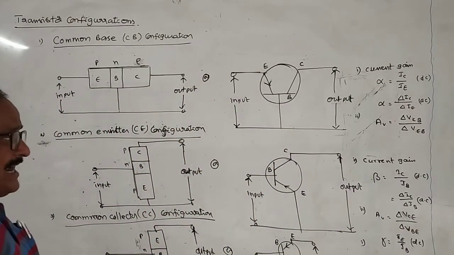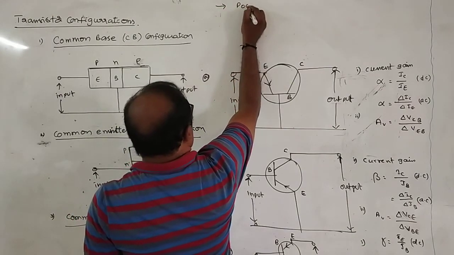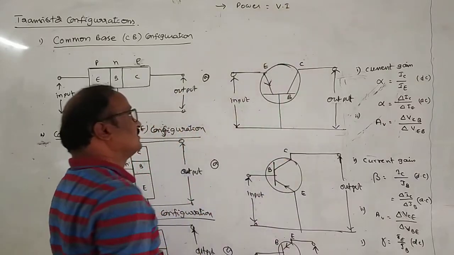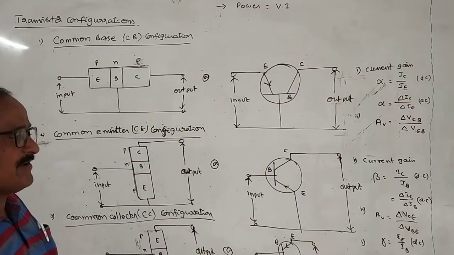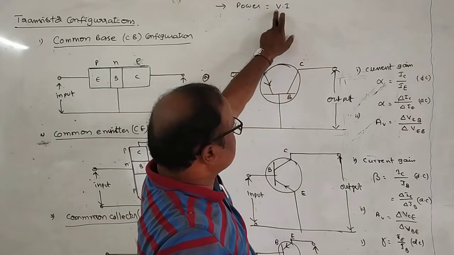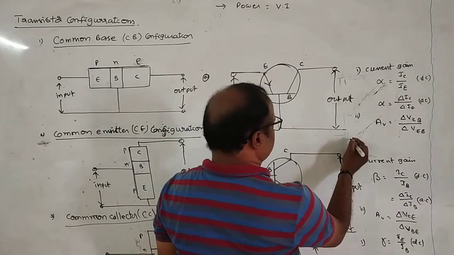Next, what is the power gain? In electrical circuits, power is equal to voltage into current. Similarly, power gain is equal to voltage gain into current gain.